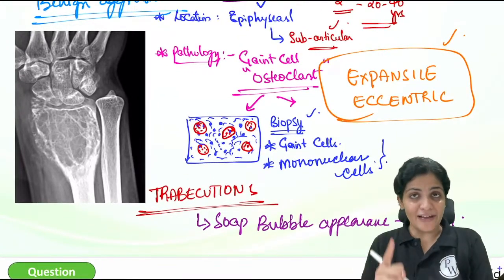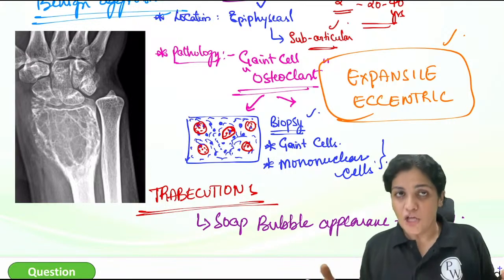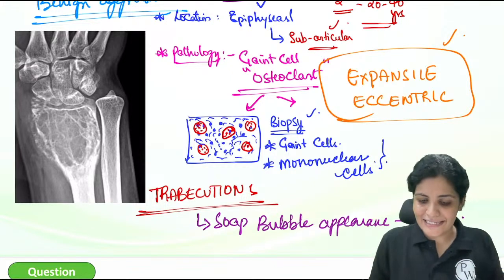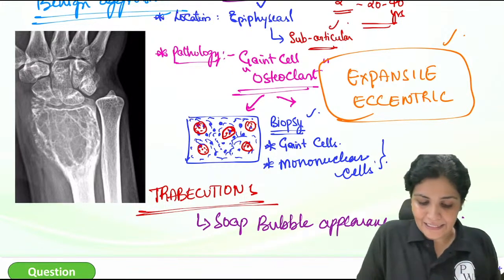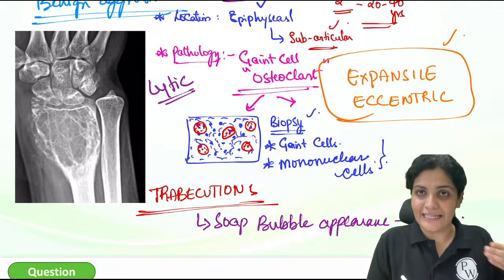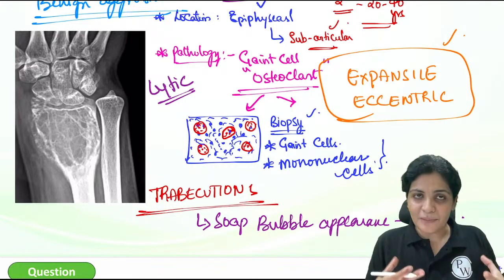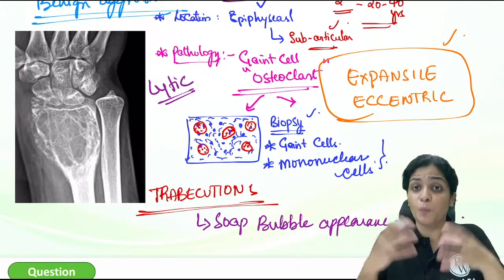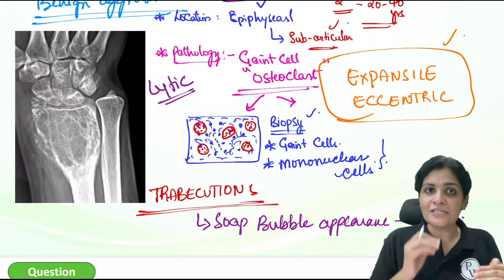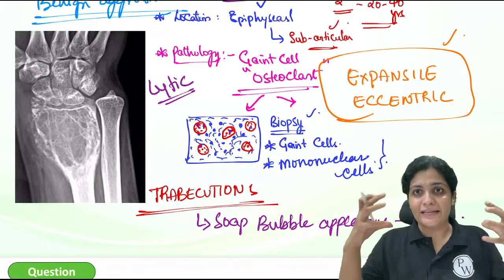But remember, this is epiphyseal, expansile, and eccentric. Why do you want to remember eccentric and expansile? So you can differentiate it from the other cystic-like lesions. This is a cyst-like lesion, right? It is lytic. Lytic means you see all the darkness. Whenever we see dark, it is lysis. Whenever you see white, it is sclerosis. Understood? Sclerosis means there is a lot of bone formed there, hence it is called sclerotic bone, which is dense bone. Lytic is weak bone. So whenever you see a lytic lesion with trabeculations, and it is huge.